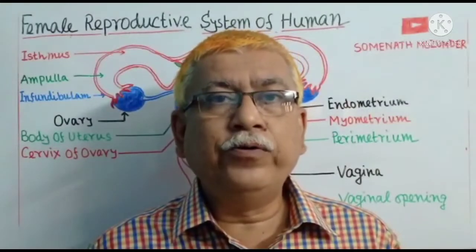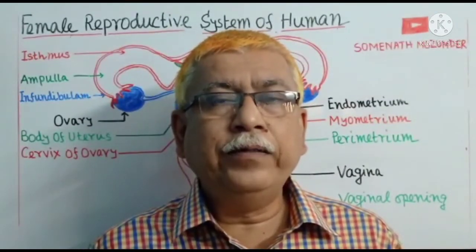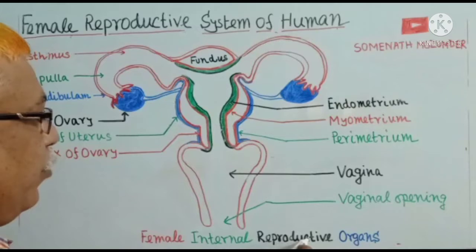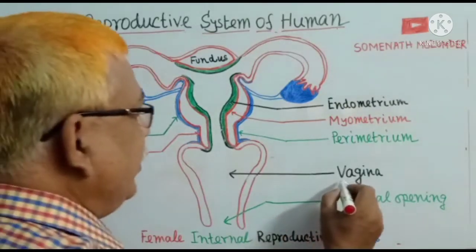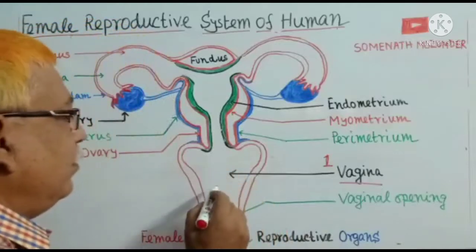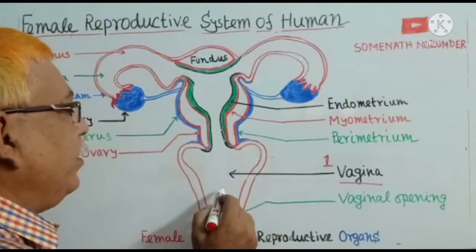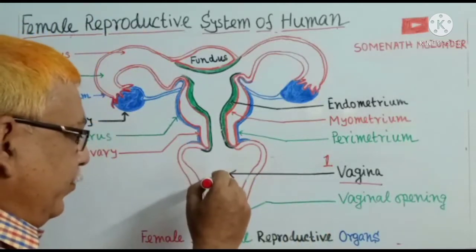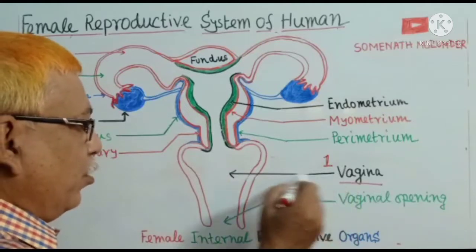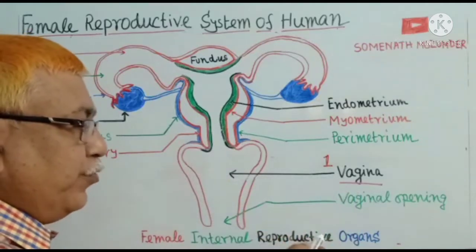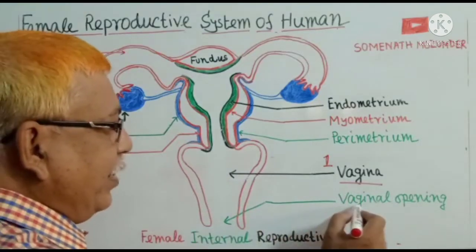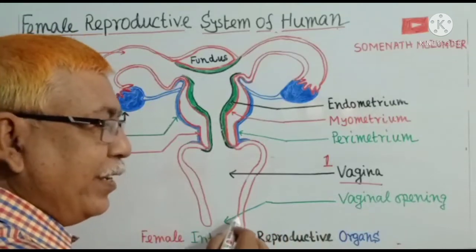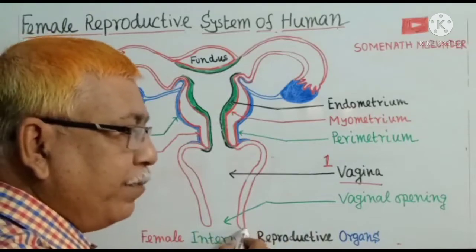We are discussing female reproductive system, and this figure represents female internal reproductive organs. Vagina. Vagina is a muscular canal or tunnel. At the distal end, vagina opens to the exterior through vaginal opening, and this vaginal opening is surrounded by or covered by vulva.